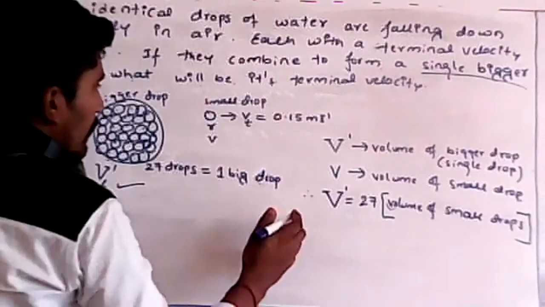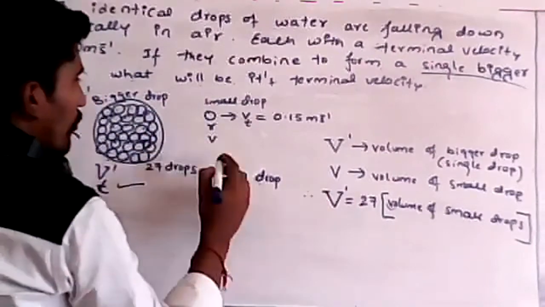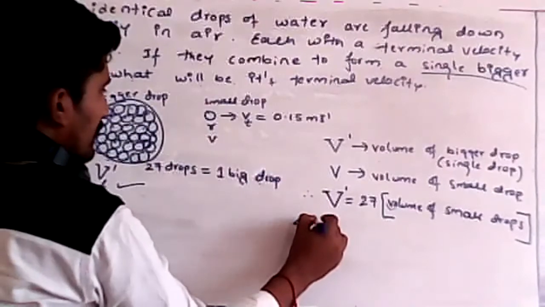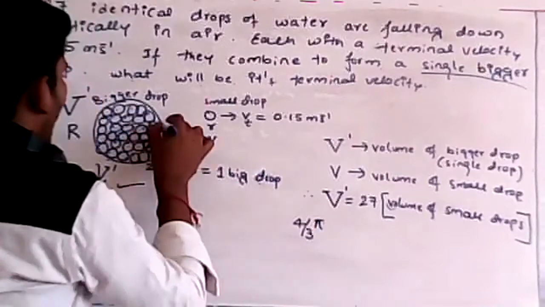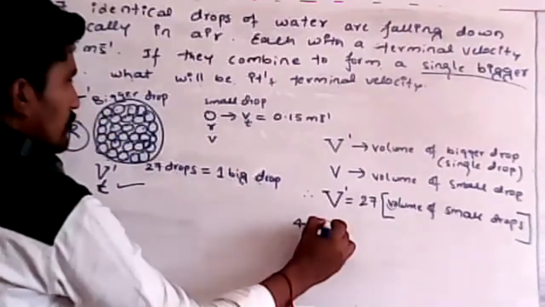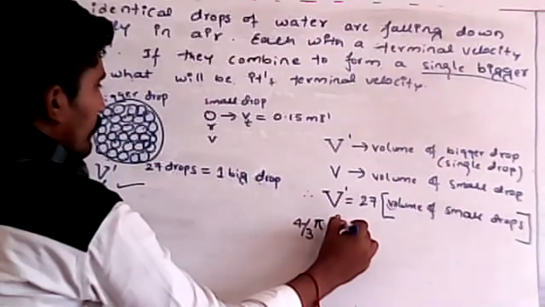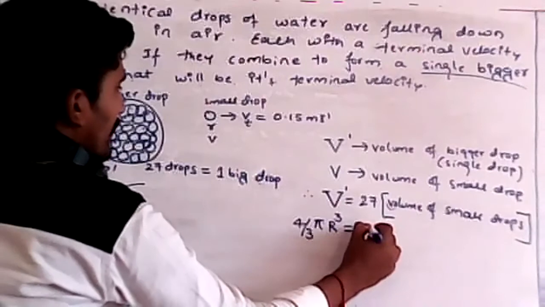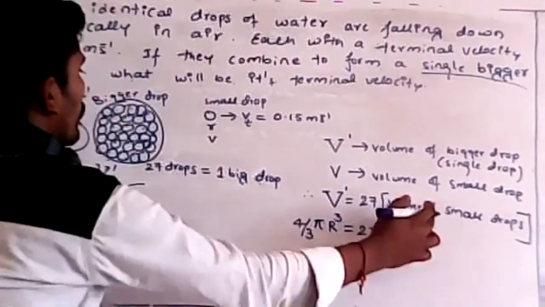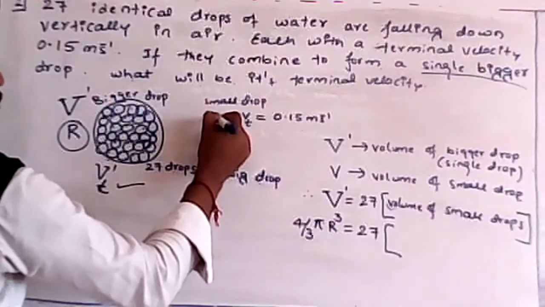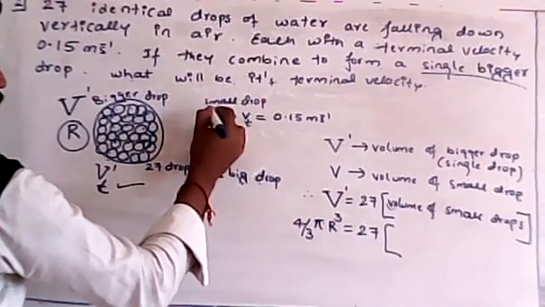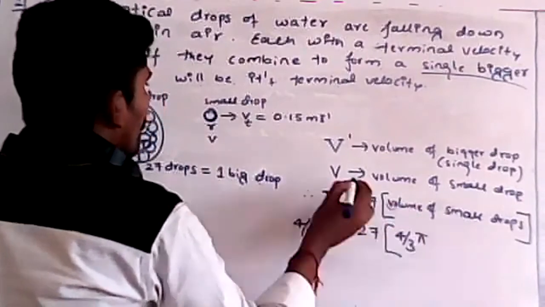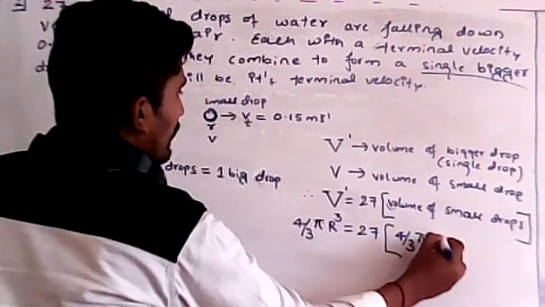So remember, here the volume of the bigger drop, how can I write? Volume of any spherical body we can write as 4 by 3 pi r cube. R means the radius here, which is equal to 27 times the volume of the smaller drop. What is the volume of this smaller drop? Again this is spherical, so 4 by 3 pi, the radius of this one is small r cube.